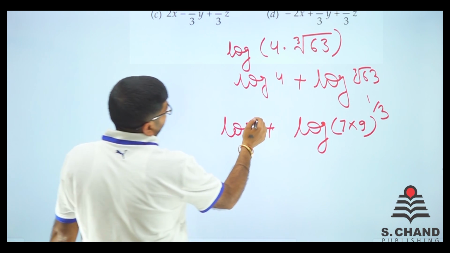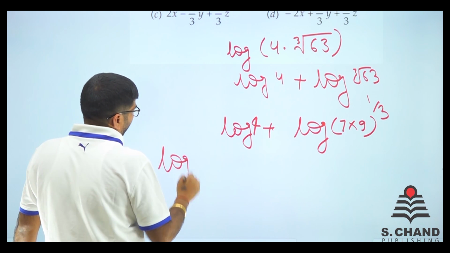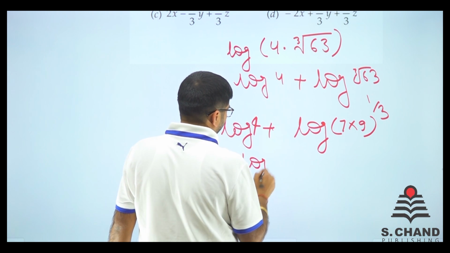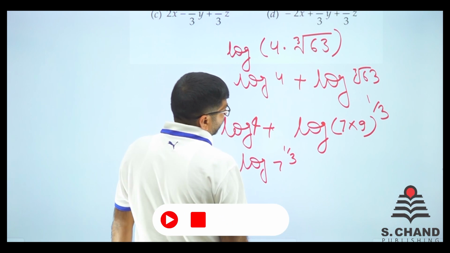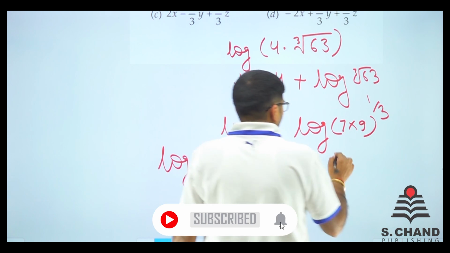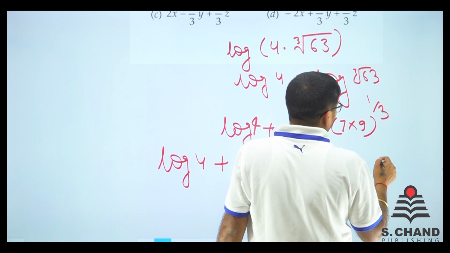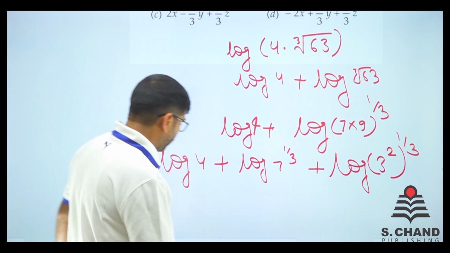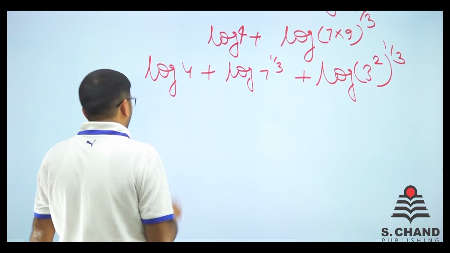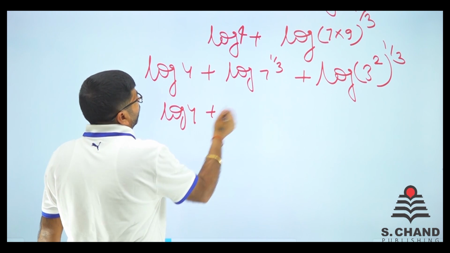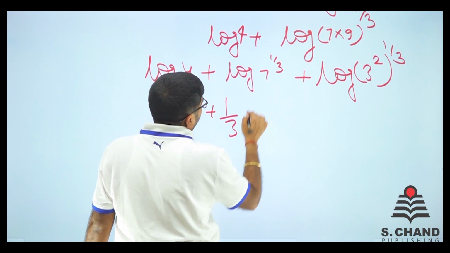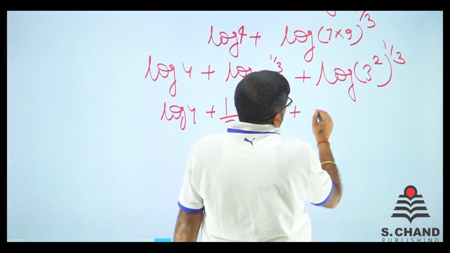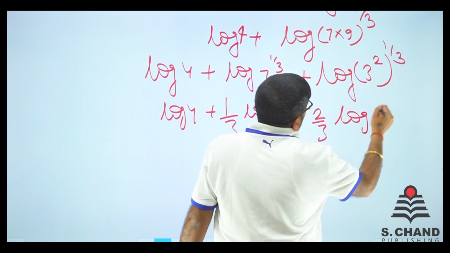Now, okay, here it was log 4. So log 4 remains log 4, doesn't matter much. Log 7, 1 by 3, plus log 9. 9 is what? 3 square, 1 by 3. Now log 4, 1 by 3 can come here. So 1 by 3 log 7. Again 1 by 3. Actually it is 2 by 3. So 2 by 3 log 3.